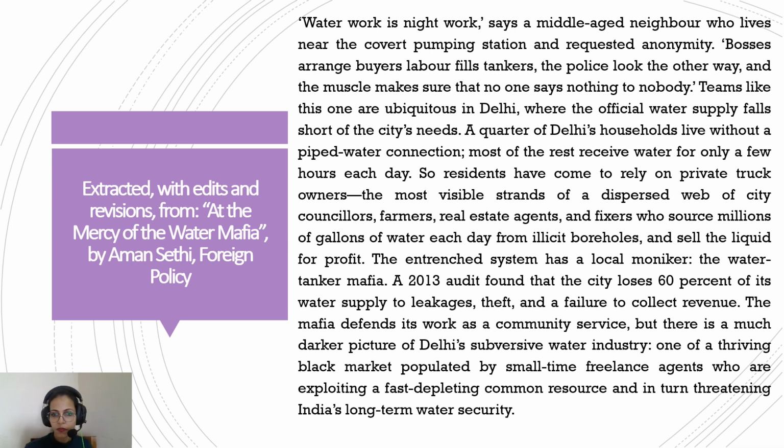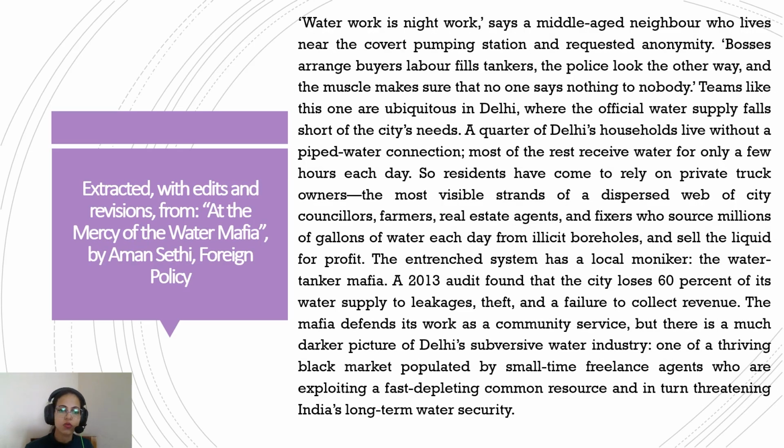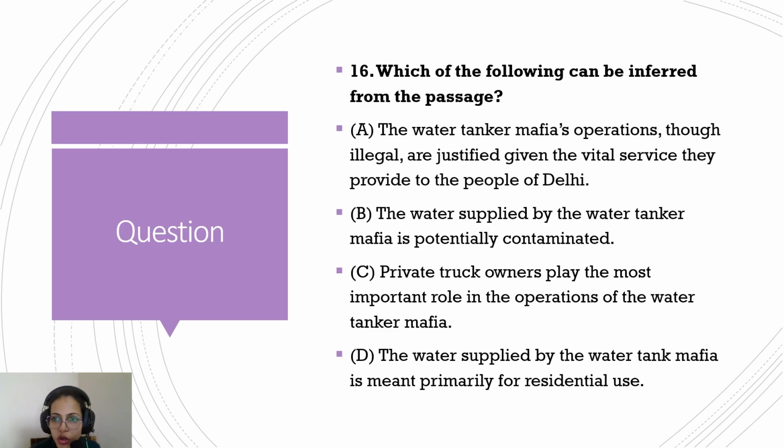Okay, so this was the picture painted by this comprehension: the illegal water trade is going on, many people are involved, and it is causing a lot of problems. It is endangering the long term water security of the region. Now, which of the following can be inferred from the passage? Option A: the water tanker mafia's operations, though illegal, are justified given the vital service that they provide to the people of Delhi. The passage is not justifying it. In fact, the passage is saying that while they justify it, that's really not the case. They are endangering the long term security.